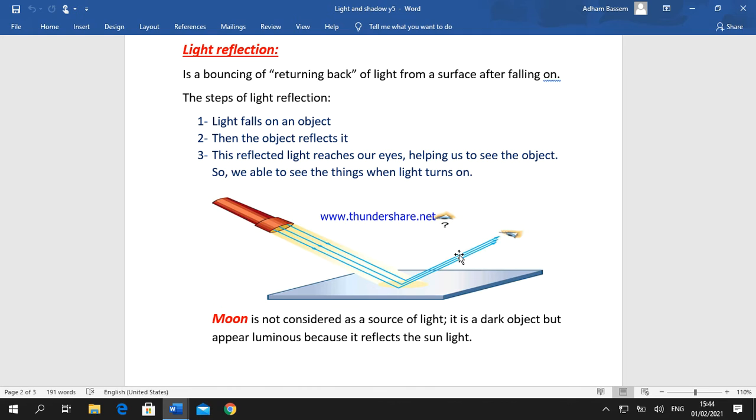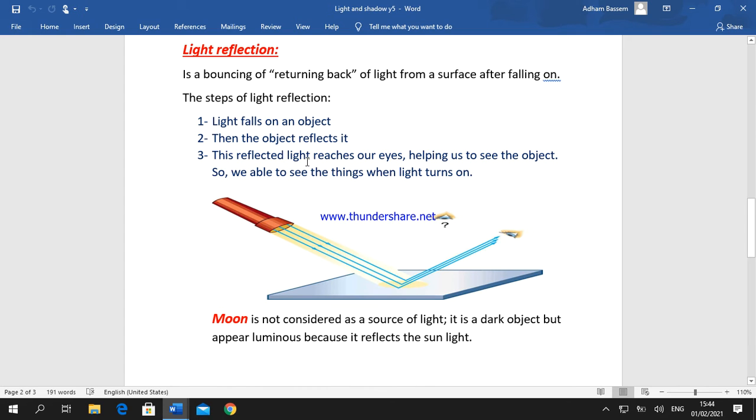We can summarize the steps of light reflection. Step number 1, light falls on an object. Then the object reflects it, or bounces it.